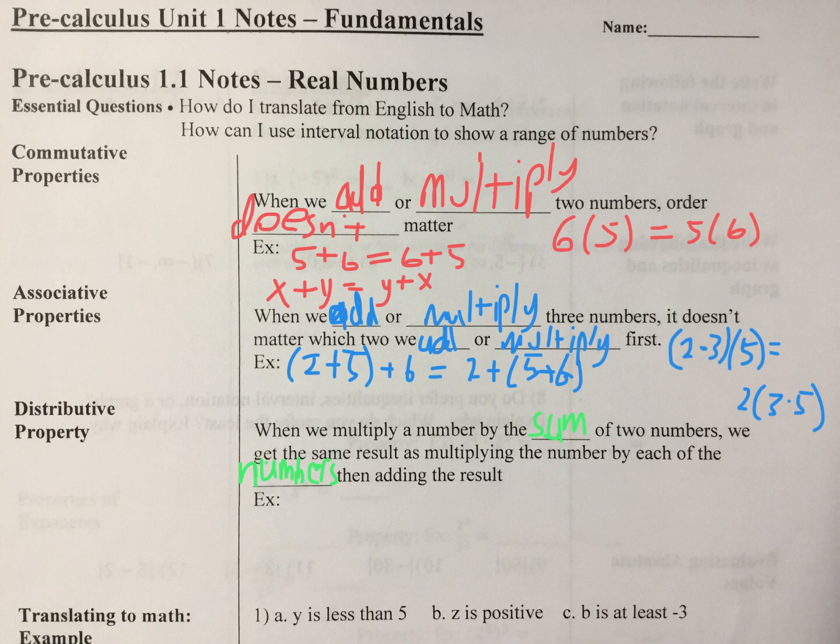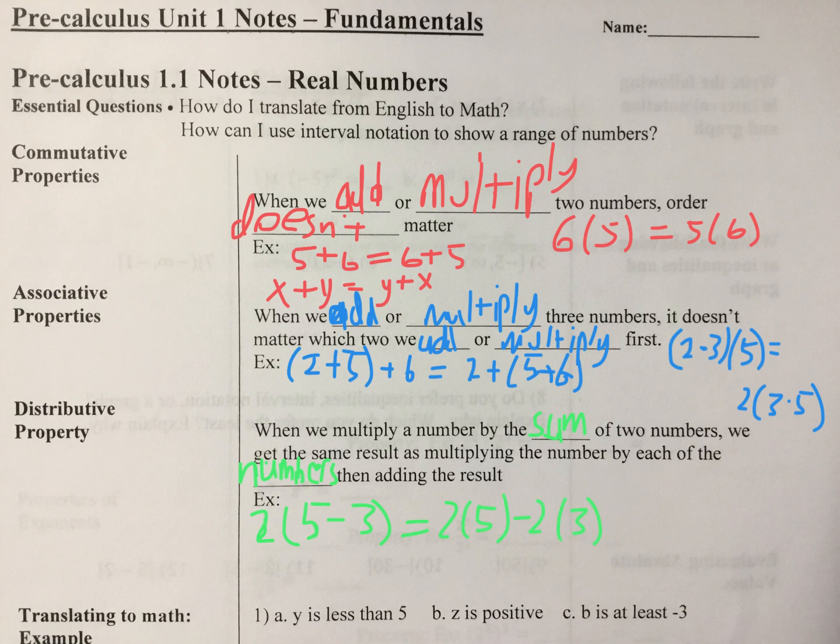So for example, 2 times parentheses 5 minus 3 is the same as 2 times 5 minus 2 times 3.